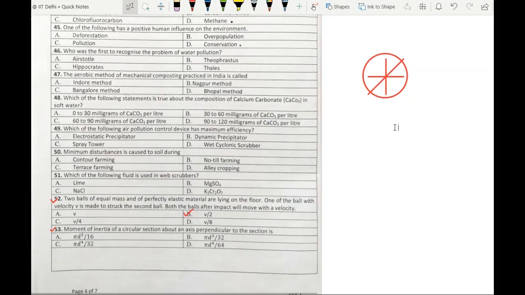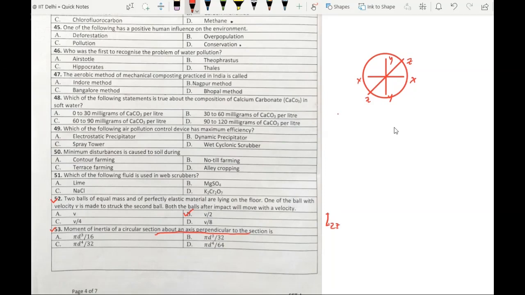So I have a circle and this is my x-axis, this is my y-axis, and this is my z-axis. So it says about an axis perpendicular to the section. That means we have to find Izz.